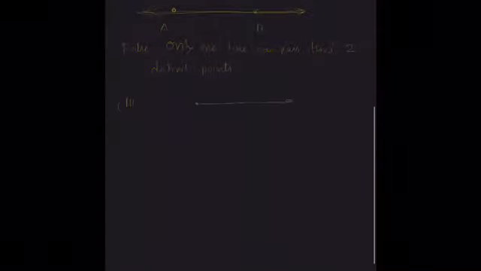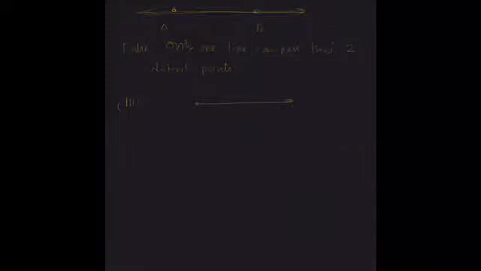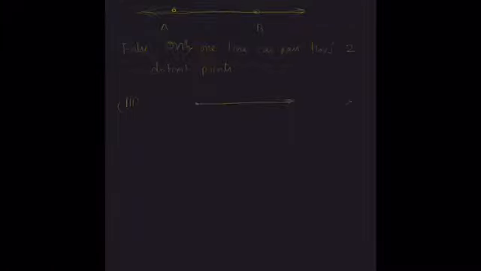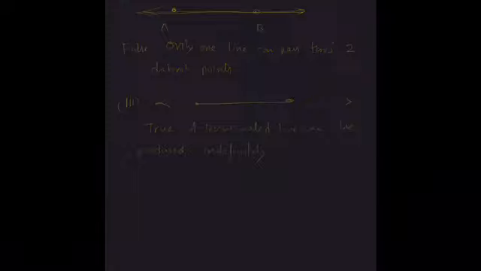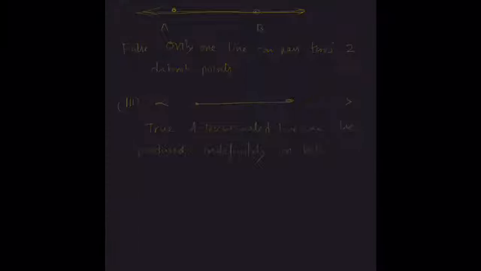If you have drawn a line and terminated it, you can extend it on both sides indefinitely. It is true.